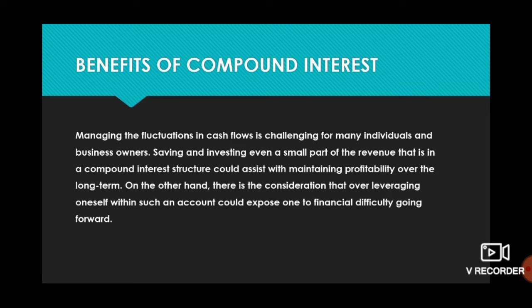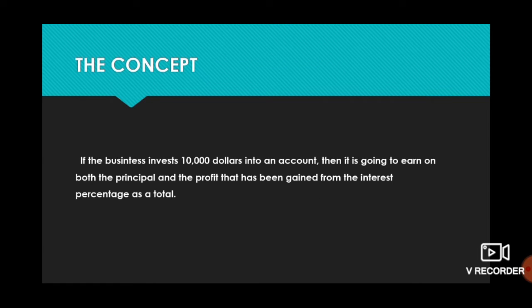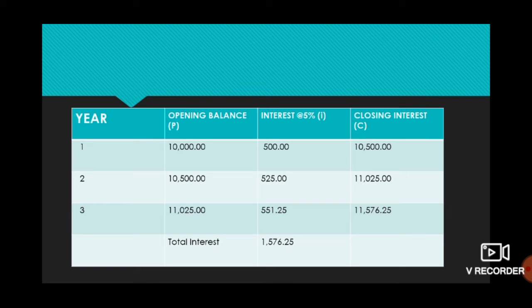Compounding can create a snowball effect as the original investments plus the income we earned from those investments grow together. If a business invests $10,000 into an account, then it is going to earn on both the principal and the profit that has been gained from the interest percentage as a total. So this is an example.